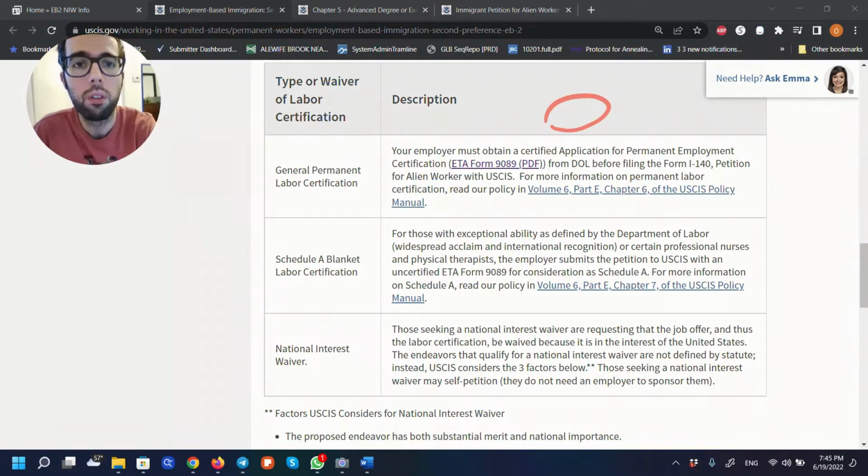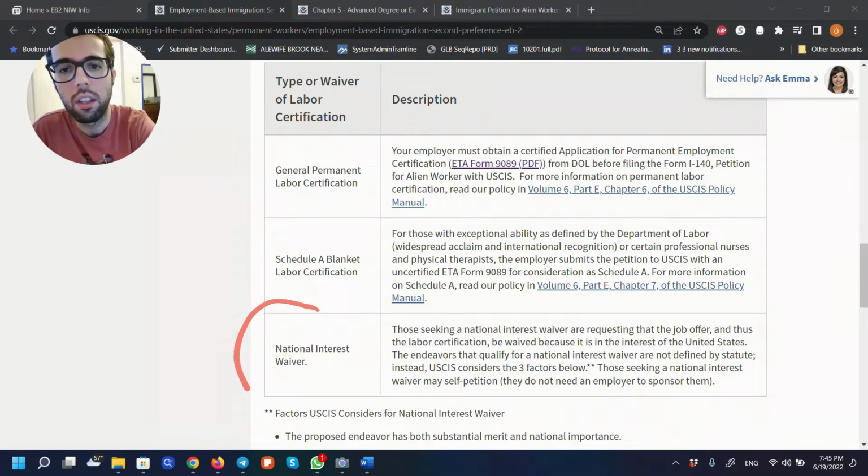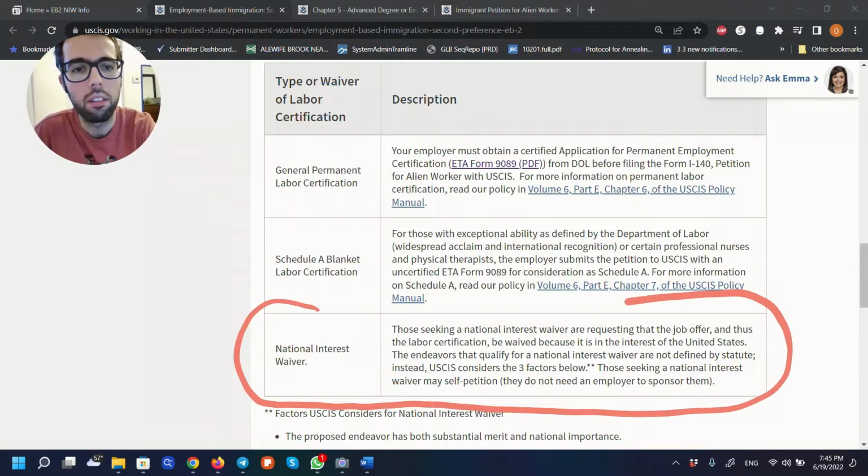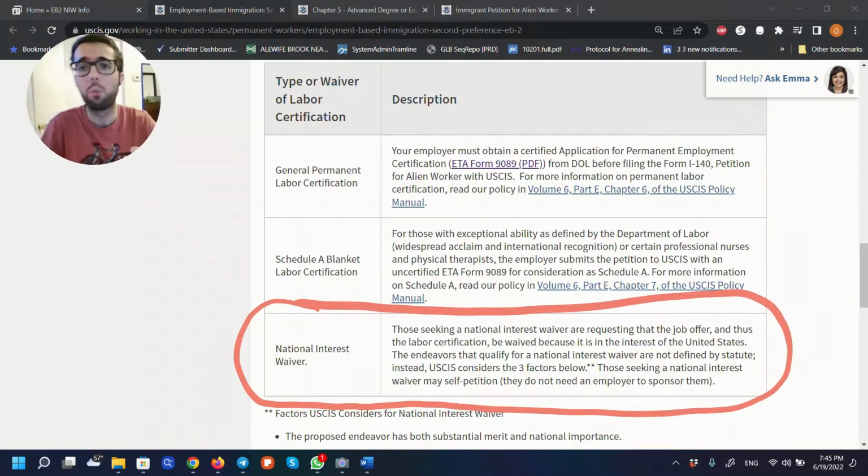Once you go through those items, make sure that you read this section, the national interest waiver, because this is the subcategory that we are talking about in this video. This is the subcategory that will allow you to self-petition, to go in front of USCIS with or without a lawyer, but without a sponsor, and petition for permanent residency.